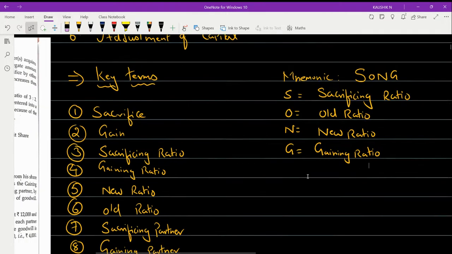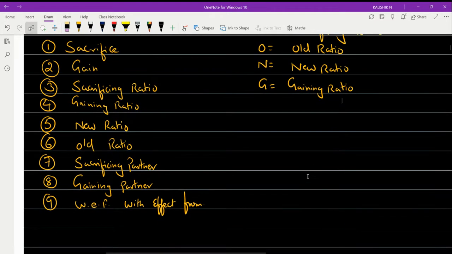Now, the formulas we are going to study here are how to determine sacrificing ratio, gaining ratio, and the new ratio. So take down the important formulas for this chapter. The first formula is to calculate sacrificing ratio.